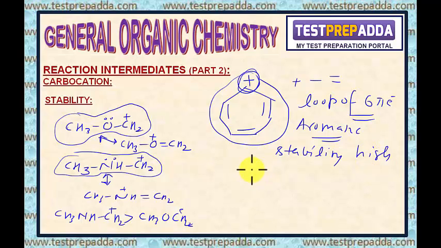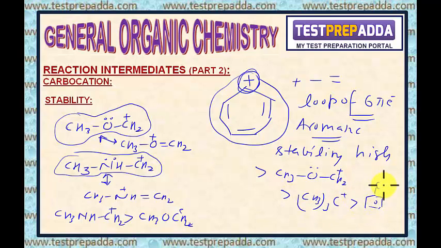Its stability will be more than the case where the carbocation has the heteroatom having an unshared pair of electrons, more stable than the tertiary carbocation, and more stable than the benzyl carbocation. My point is clear. So aromaticity provides extra stability to carbocation. Now I will talk about the cyclopropyl methyl carbocation.